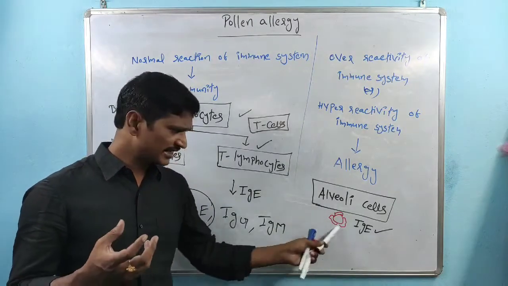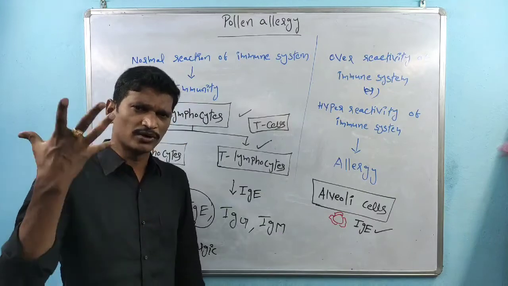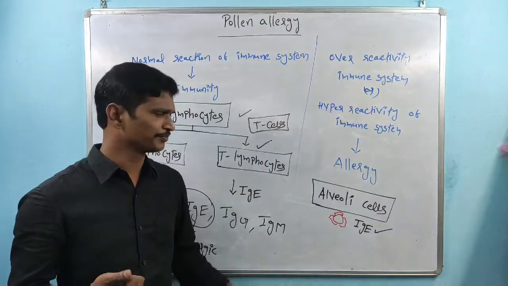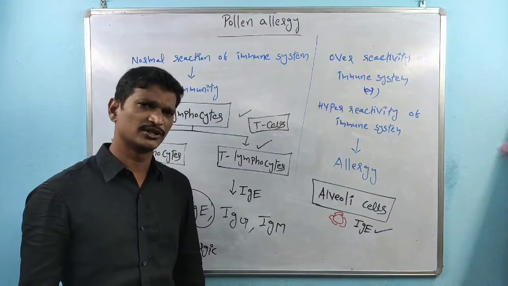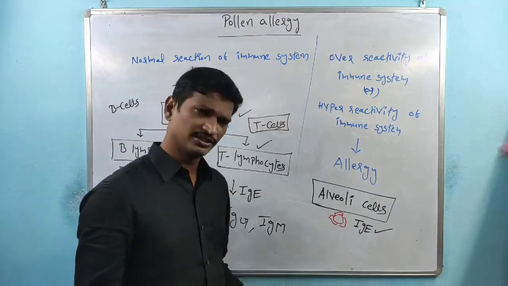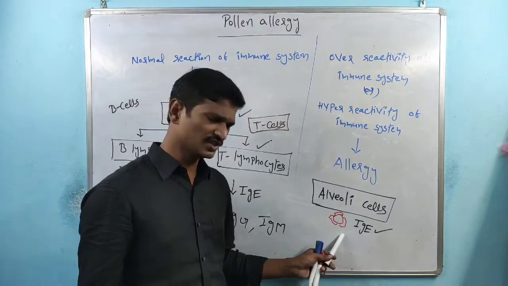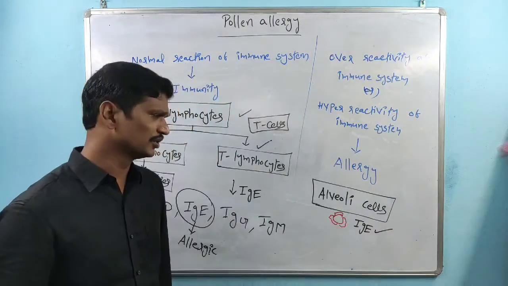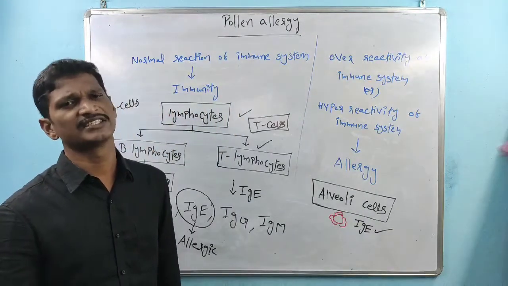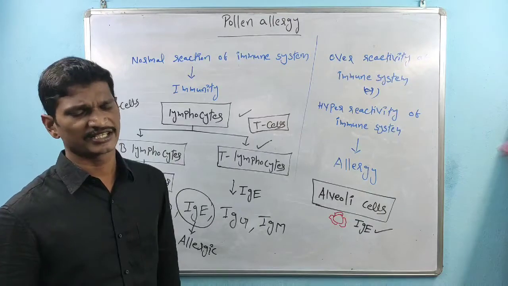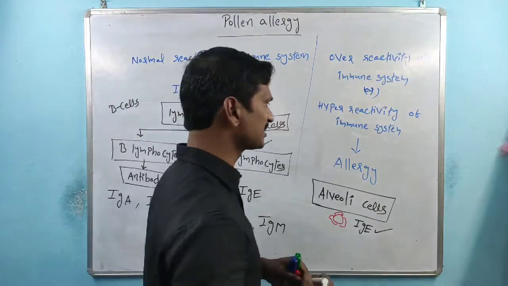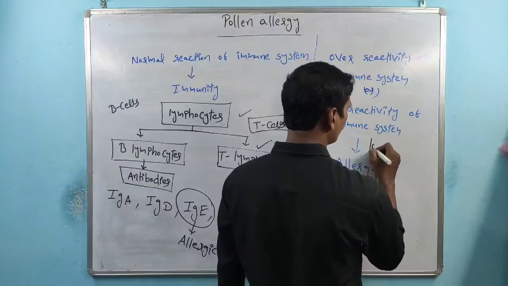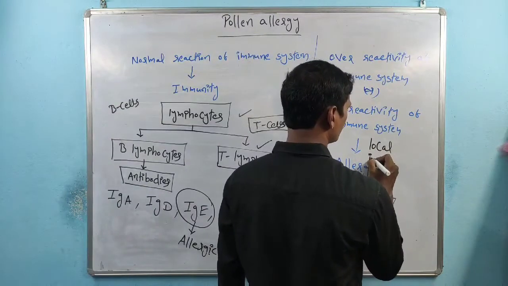Once the interaction takes place, more IgE antibodies are produced, which causes the allergic reactions. Allergic reactions are nothing but local inflammation.